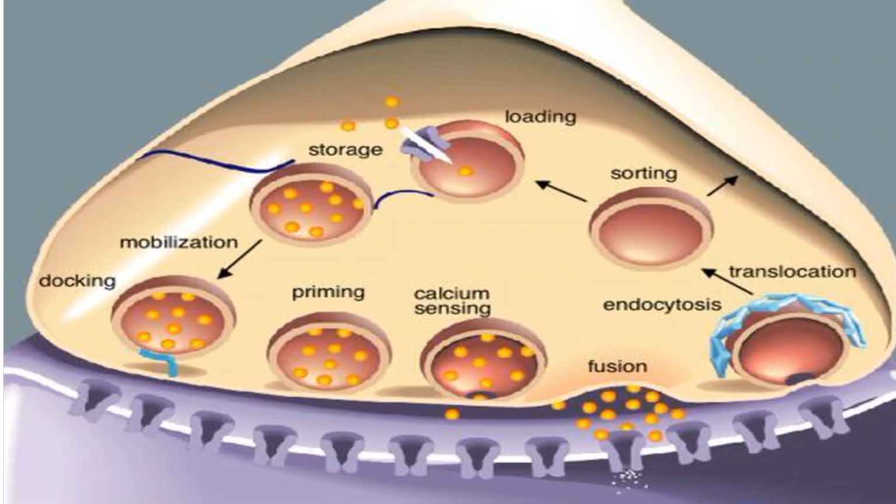These vesicles fuse with the presynaptic membrane and discharge the neurotransmitter into the synaptic cleft, and this process is called exocytosis. We have a process called endocytosis, where vesicles are taken into the cell. But this process is called exocytosis because the vesicles are taken out of the cell.